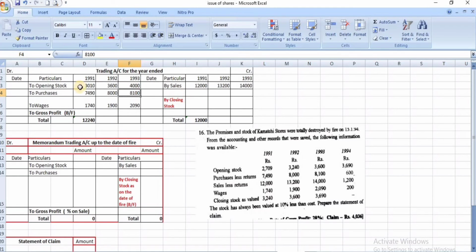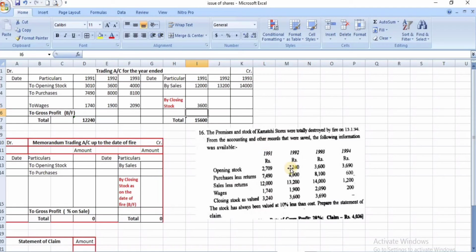See, opening stock. And the closing stock is 3,240. Closing stock is 3,240 divided by 90 into 100, the value will be 3,600. Let's say 91 closing stock will be the opening stock for the next year. See here 3,600.